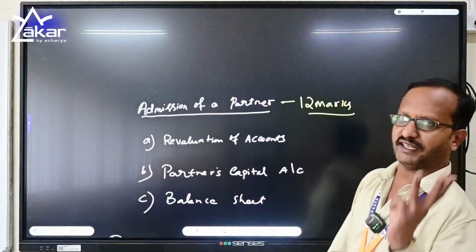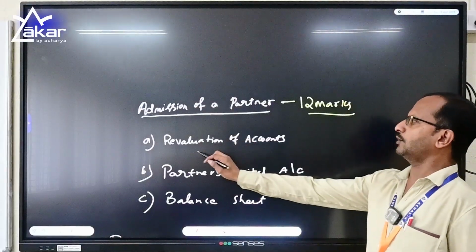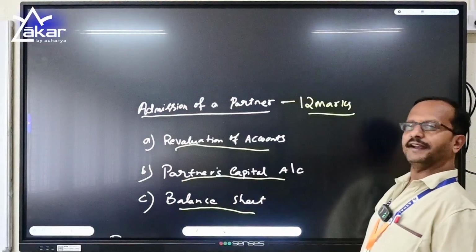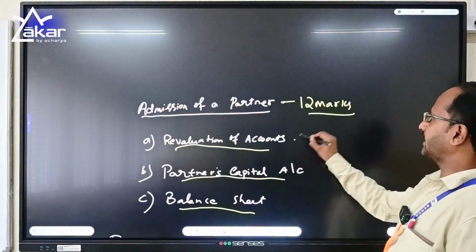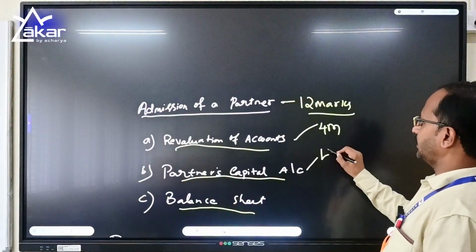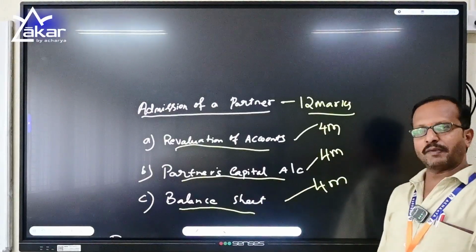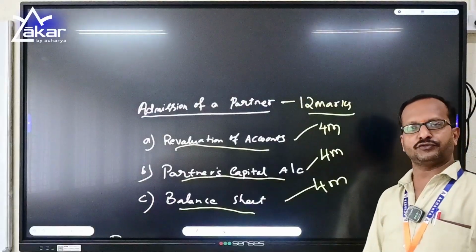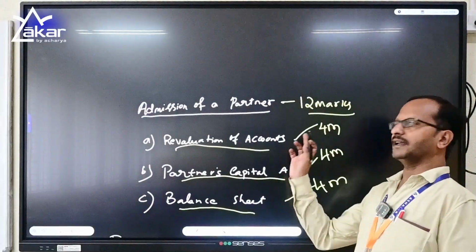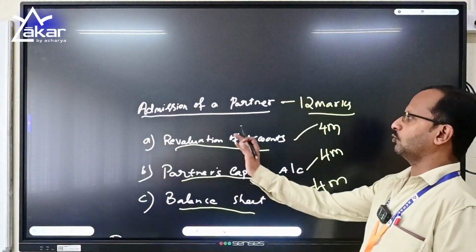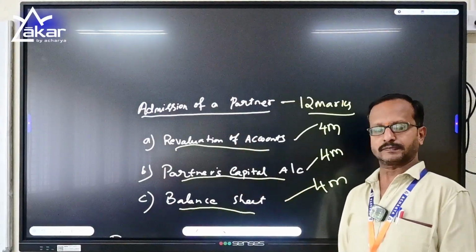You need to prepare 3 statements of accounts: revaluation account, partners capital account and balance sheet. These 3 will carry 4 marks each. And if your balance sheet of the last account gets tallied, you will surely get 12 marks with proper allocations. So let us see what this revaluation account is.